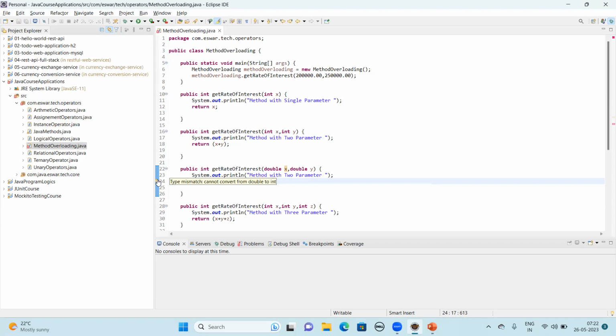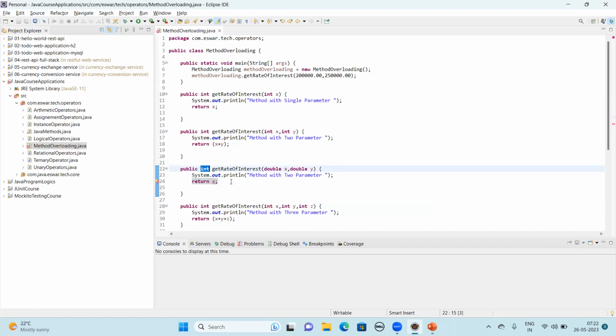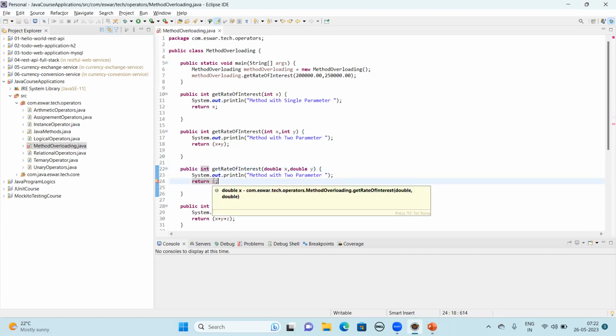See, type mismatch: cannot convert from double to integer. This method is saying, hey, I'm expecting to return an integer value, but you are giving me a double value. There is a mismatch between what I'm expecting and what you are returning. I cannot return this one, so it stops your compilation. So it gives a compile error.